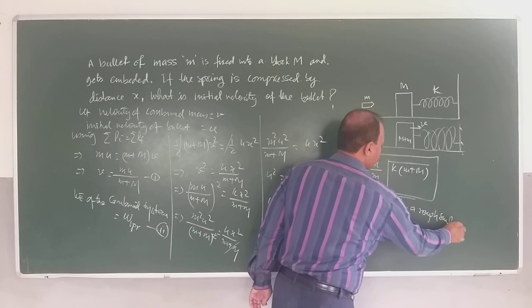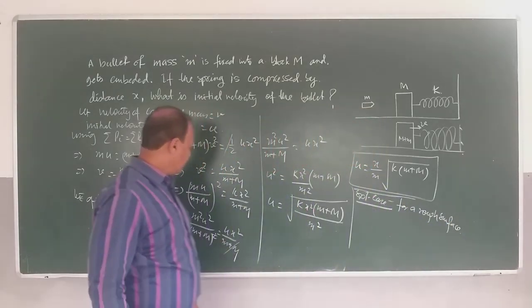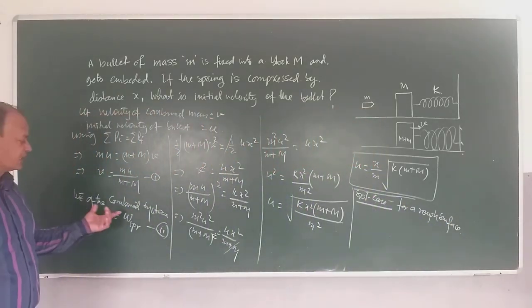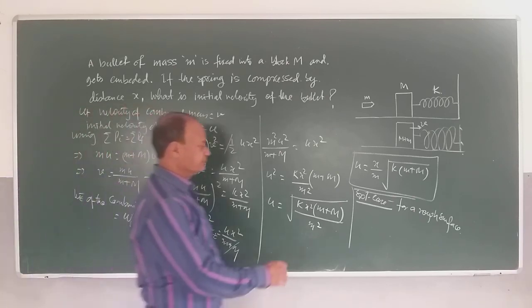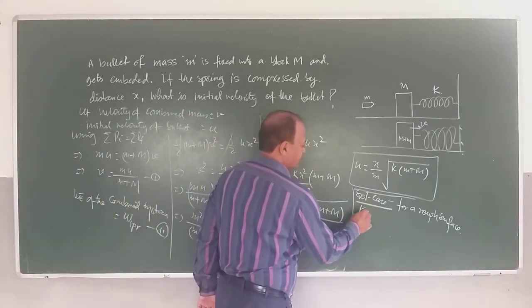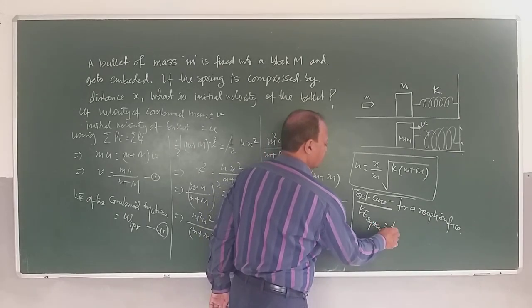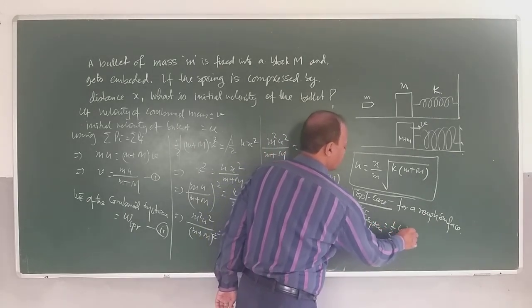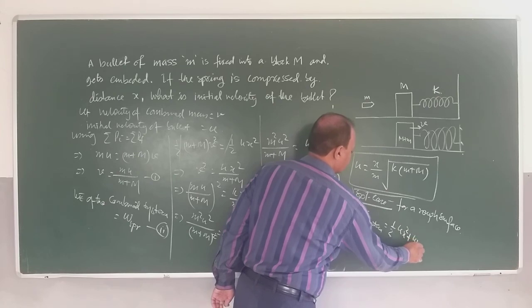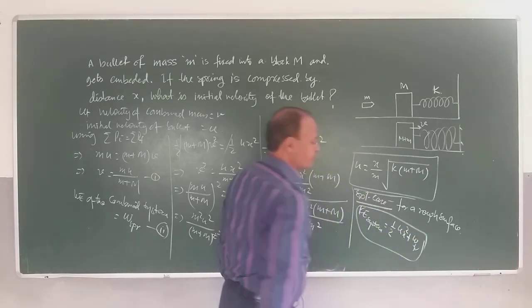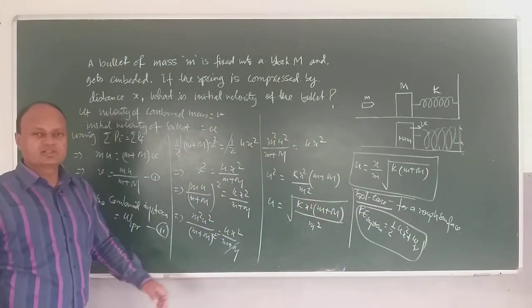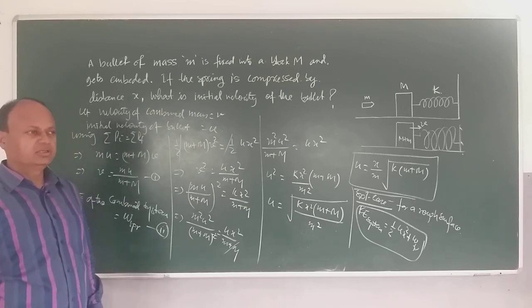Children, if the surface is rough, then I'll modify my equation here. Kinetic energy of the combined system, the kinetic energy of the entire system, will be equal to work done against compression plus work done against friction. So one more equation will come and we can easily solve for U.